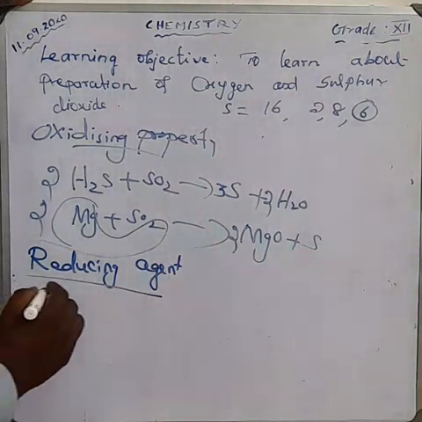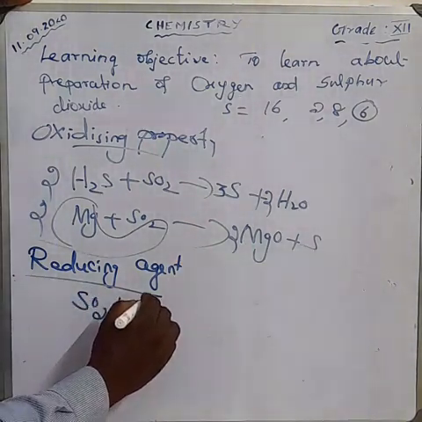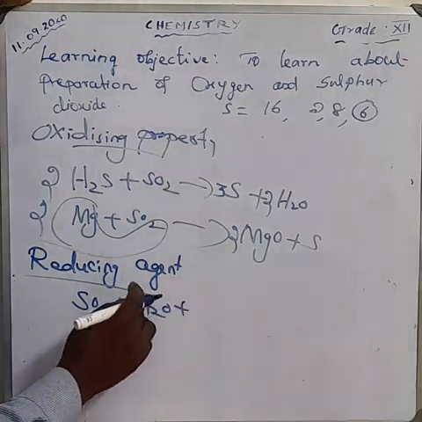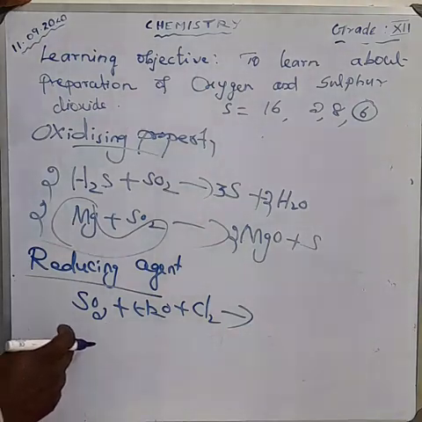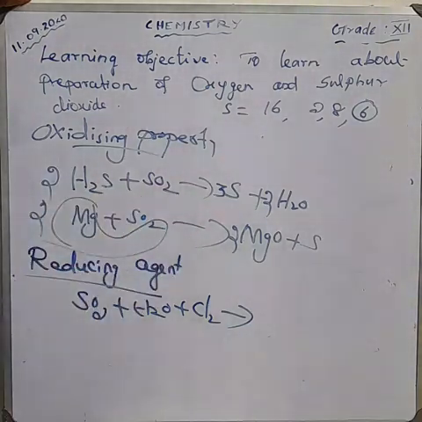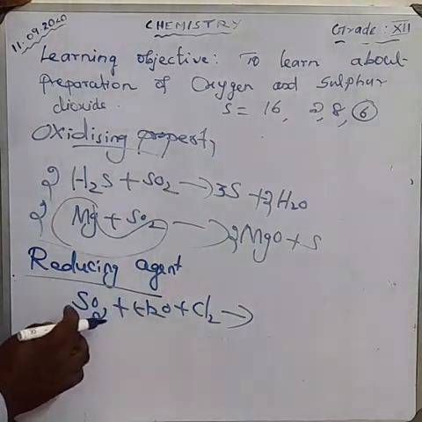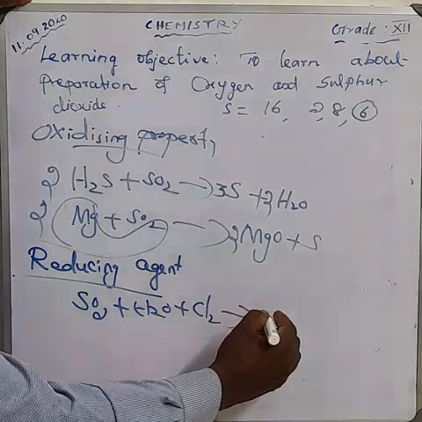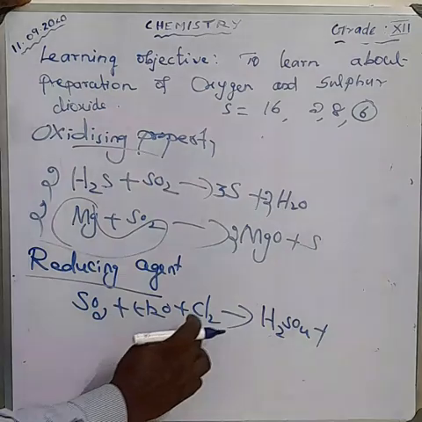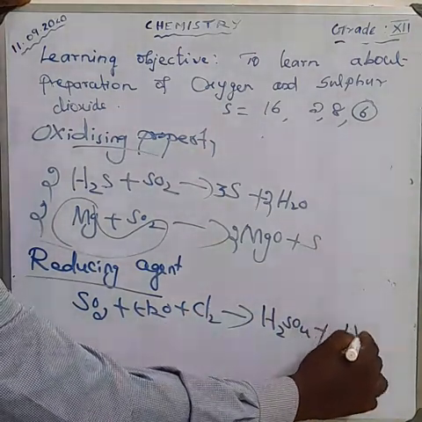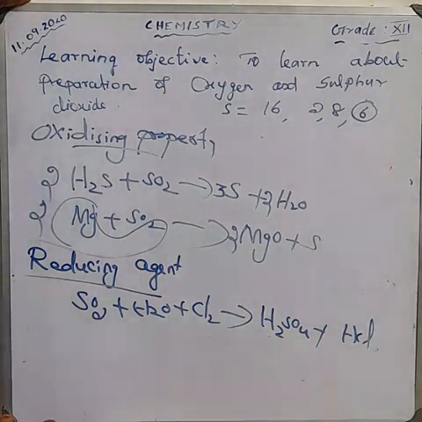Sulfur dioxide reacts with water and chlorine. It reduces chlorine to form sulfuric acid and hydrochloric acid. One of the hydrogen combines with SO2 plus oxygen to form H2SO4, plus hydrogen combines with chlorine to form HCl. Clear? It reduces chlorine to hydrochloric acid.